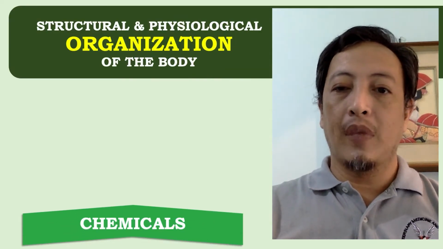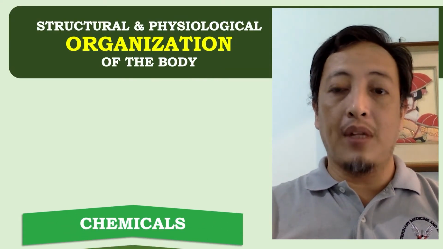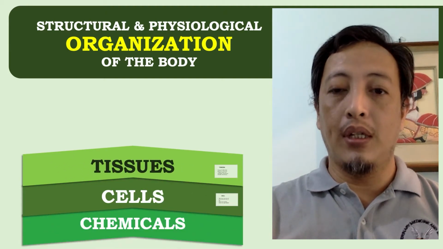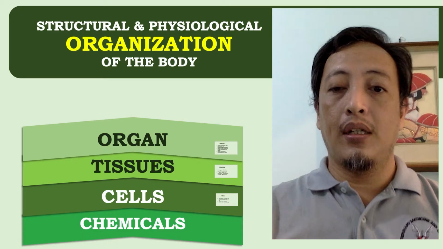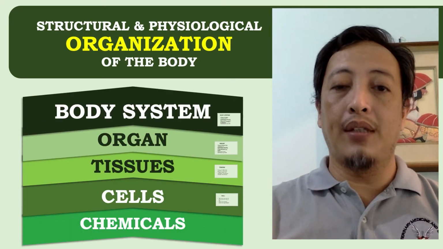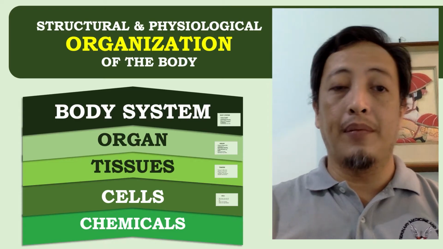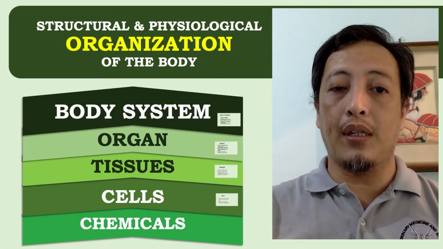The body has a hierarchy of body structure which starts from the smallest chemical, which these chemicals then form the cells. Then these cells form the tissues, form organs, and the organs form the body systems. This is why they are often called organ system. So it's the same, it refers to the same thing. Okay?